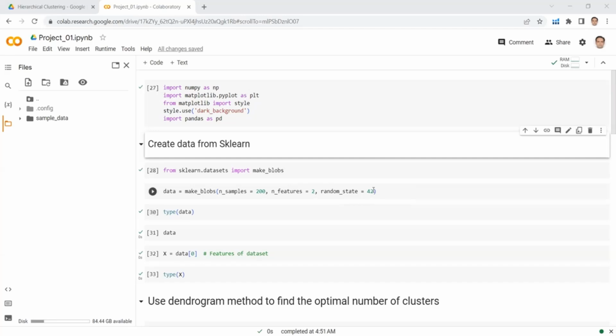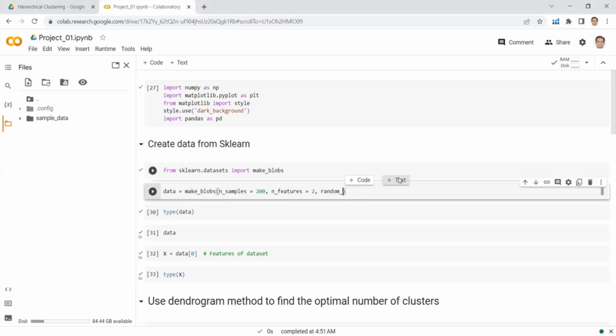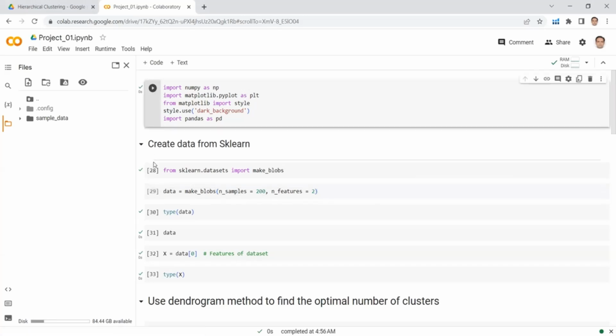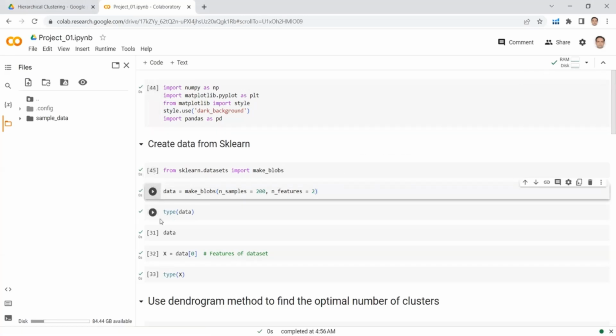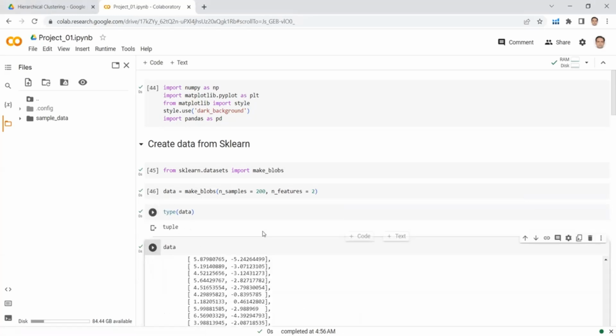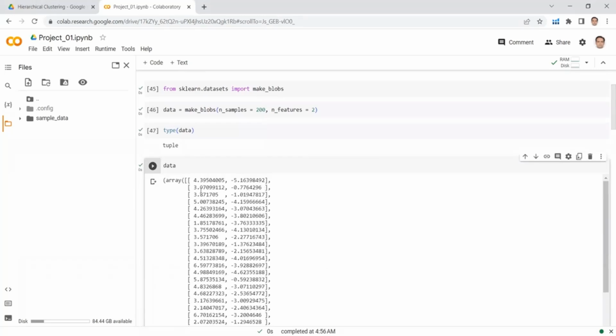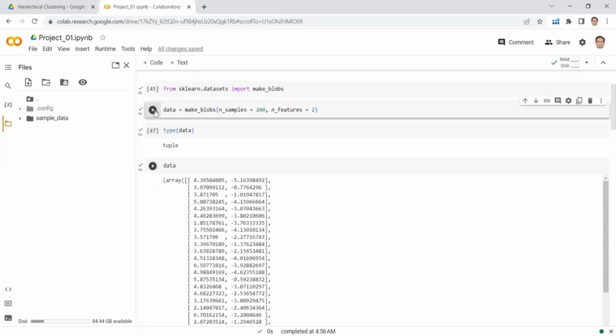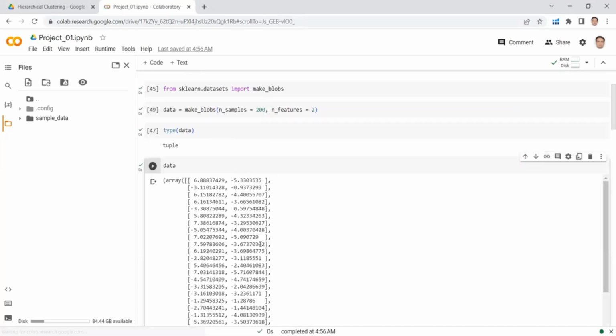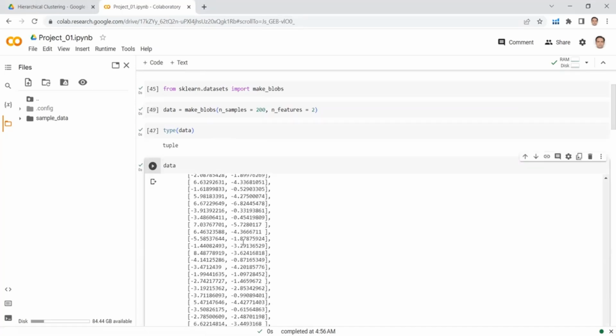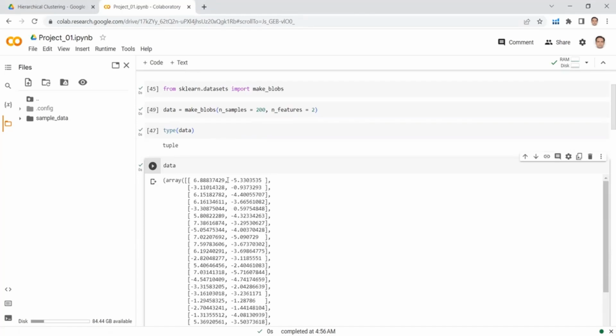Now there is another advantage if I remove this random state. What will happen if I remove this random state and I generate data? Every time I run this cell, I will be able to see a different data sample. Here the type is the same, but I will see a different data sample. The samples in the top row are 4.39 and minus 5.16. If I run this cell again, you can see that these samples change. They are now 6.88 and minus 5.33. Previously, there was 4 point something here.